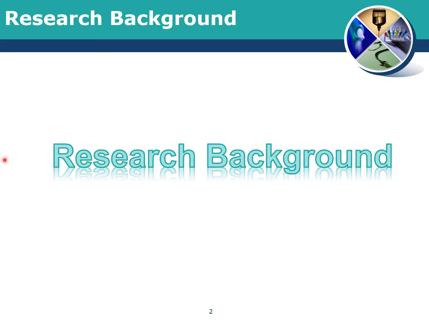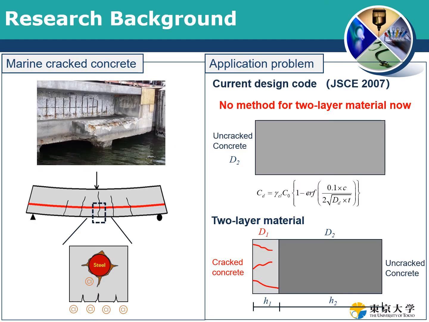First, let's talk about the research background. As we well know, corrosion is the major threat to concrete structures. Take one simple beam, for example. If the beam is applied a load, the concrete will crack, and the chloride ion will easily go inside the concrete material through the cracks and cause the reinforcement corrosion.